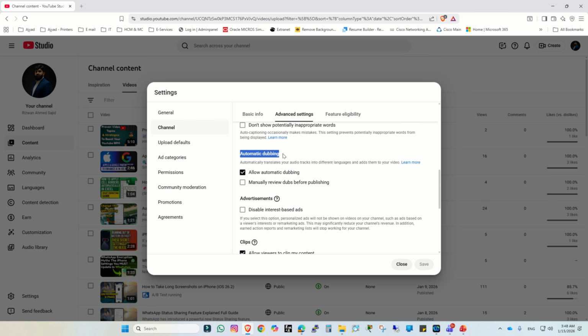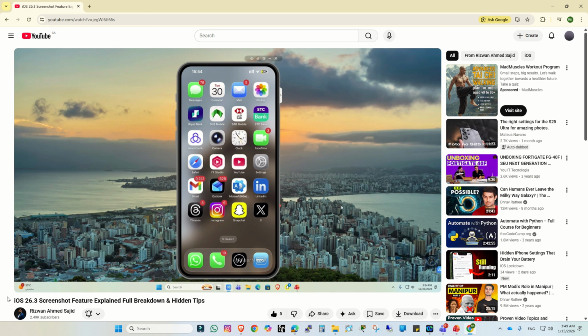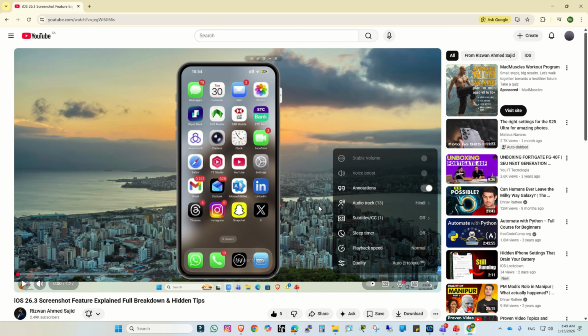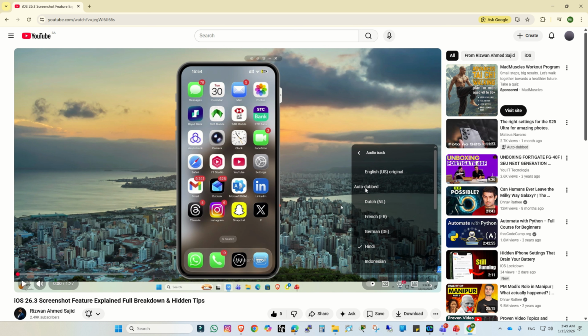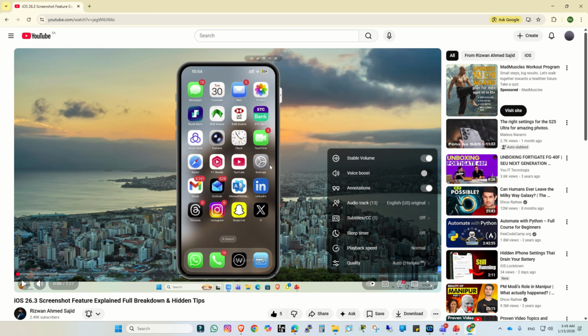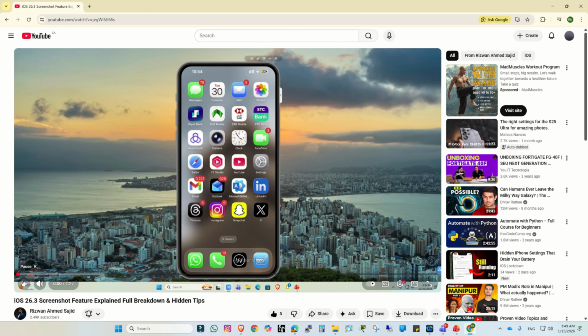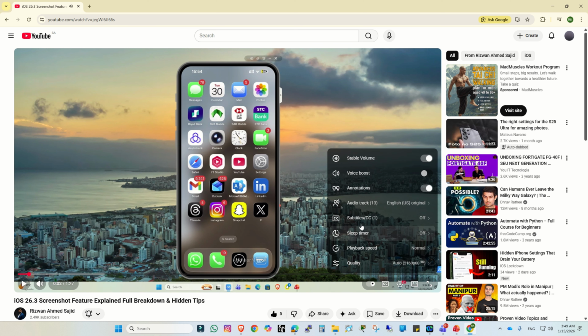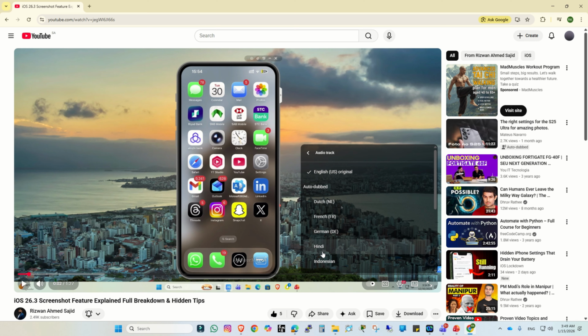Here, look for automatic dubbing. So first, let me tell you what automatic dubbing does. So let's say I'm going to play this video, but before that, if you hit on settings and if you click on audio track, Hindi language is selected, auto dubbed in Hindi. The original video voice is English. So if I play, everyone, welcome back to another short tutorial. In today's video, but if I go again into the settings, audio track, and I change it to Hindi and then I play,